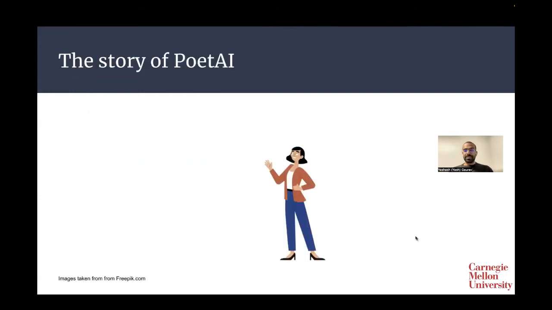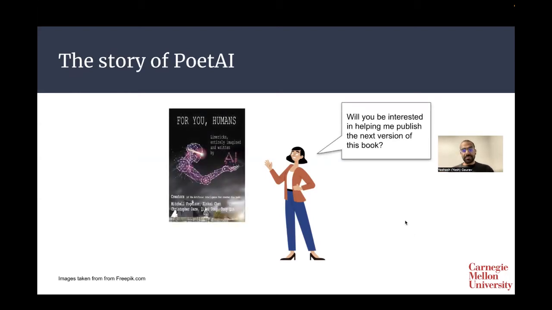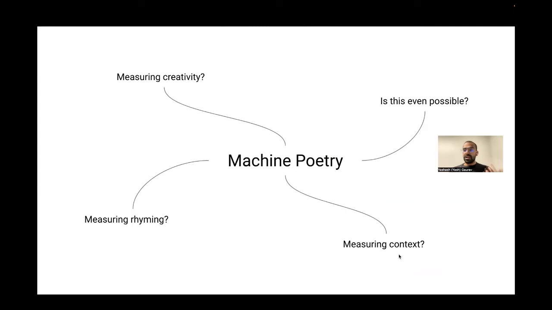To put the story into perspective, Professor Rita Singh asked us a simple question. Will we be interested in publishing the next version of this book for you humans? The problem being, how do we measure rhyming? How do we measure context? And is it even possible? If possible, what is the ramification of this finding? Well, we think aided art is something that is set for us in the future.